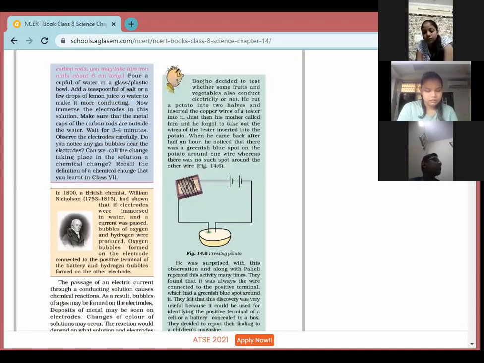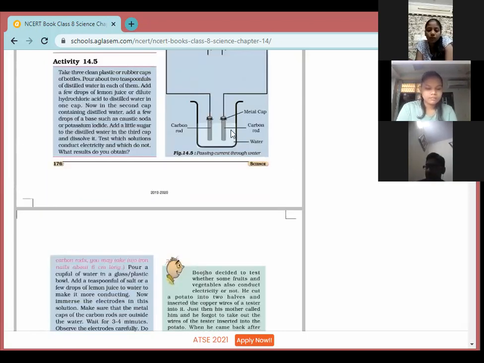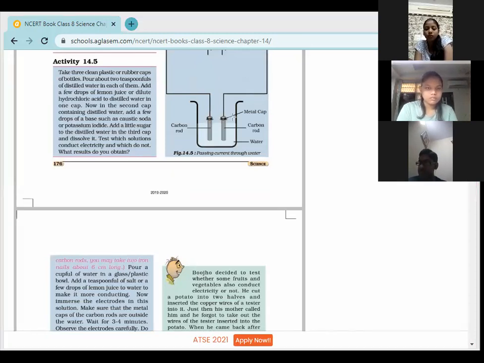What will happen after some time? What are we going to observe? We are going to observe that whenever the current is flowing, small bubbles are forming here. At these two electrodes, very tiny bubbles start forming around these rods.